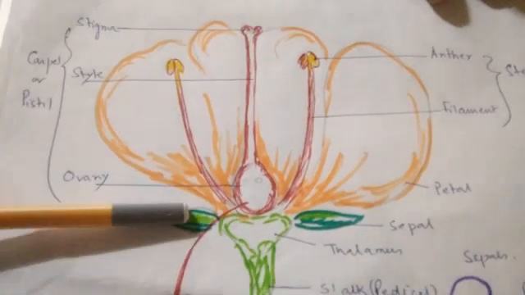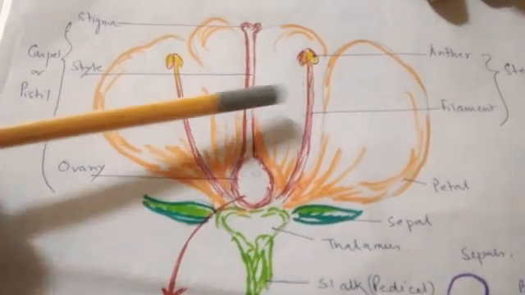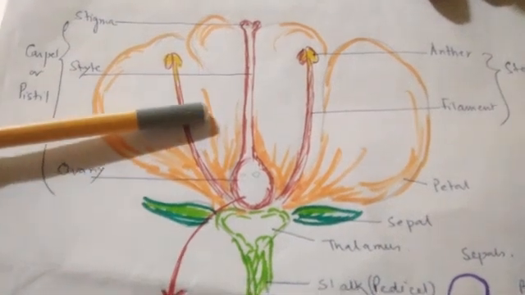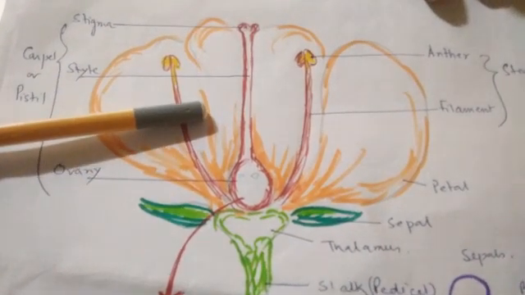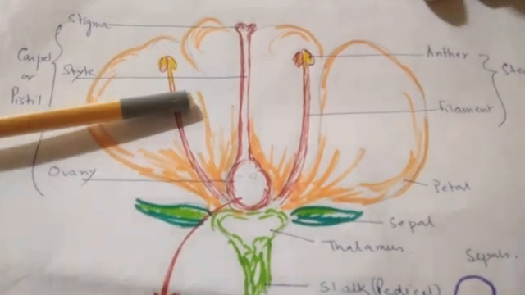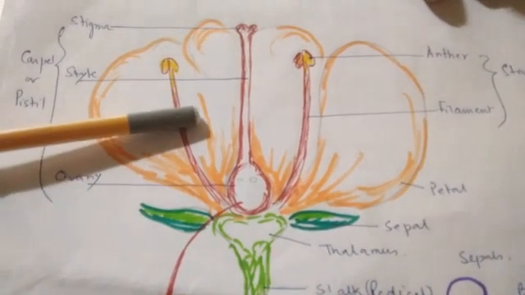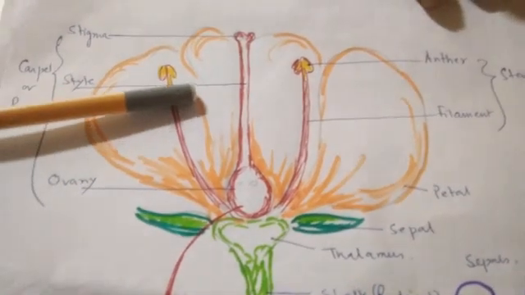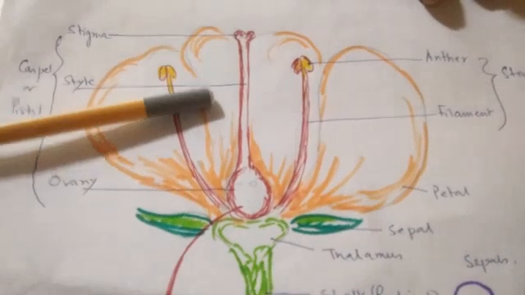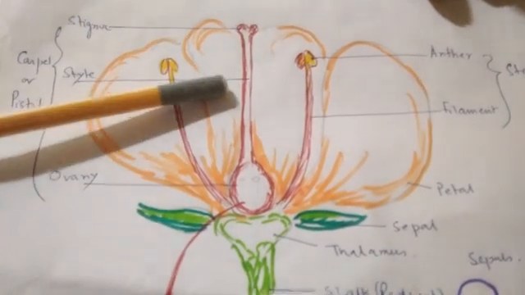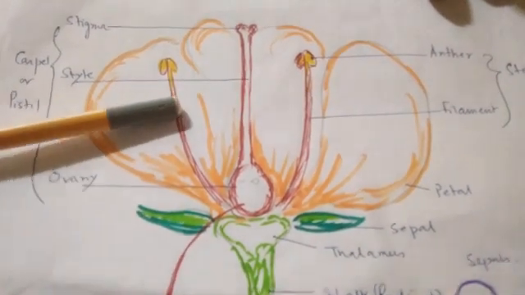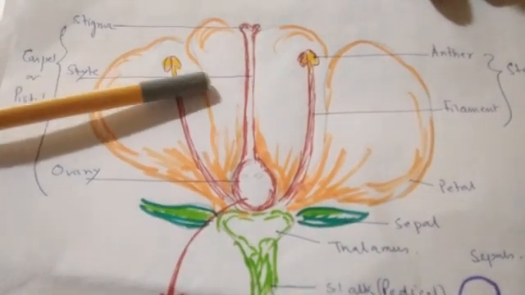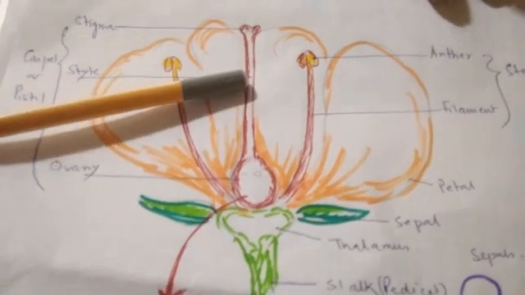Now, like the sepals, petals also may be united or free. Can you name some flower with united petals? Datura. Clear? But free petals like hibiscus, rose, all these are flowers with free petals. So petals may be united, as in datura, and petals may be free, as in rose, hibiscus, etc.